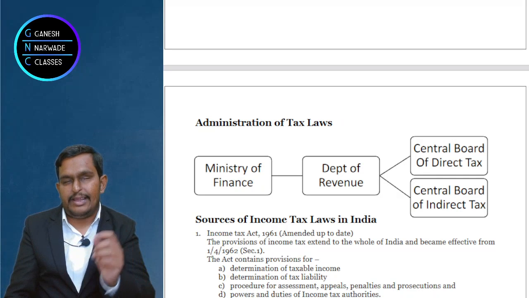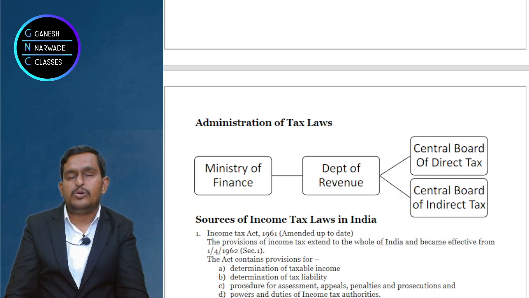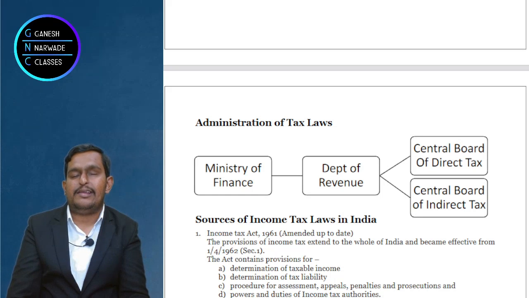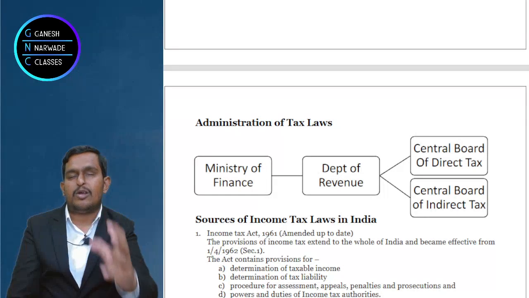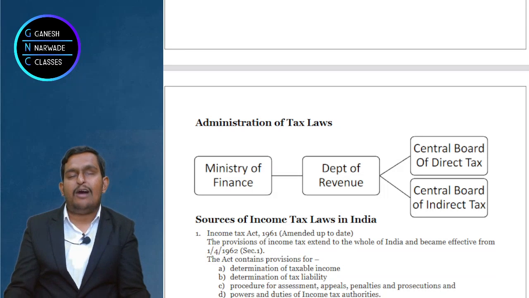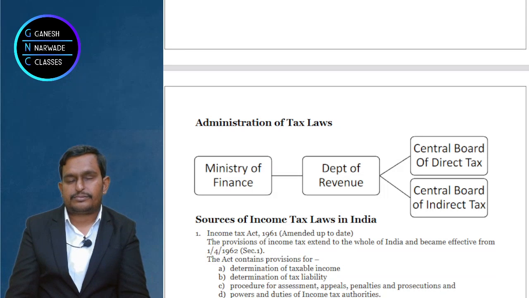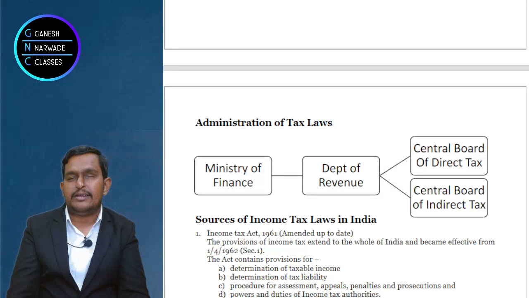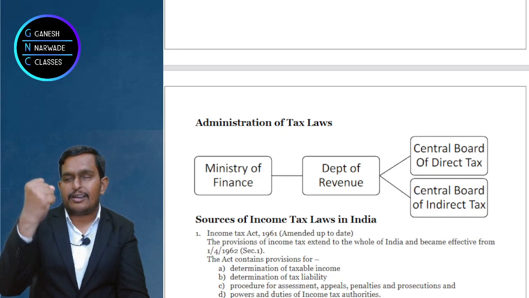Okay, next. Now to implement all these things, there should be some body. I already said that the Central Board of Direct Taxes is the body which will implement all this. But if the income tax authorities have to implement, they should have some power, right?